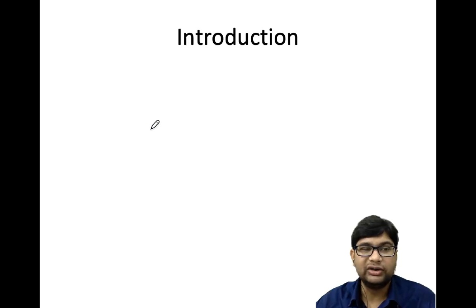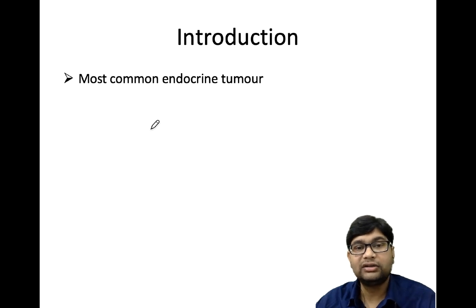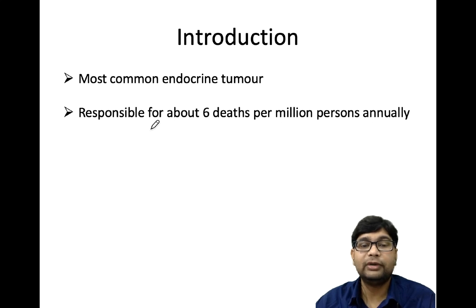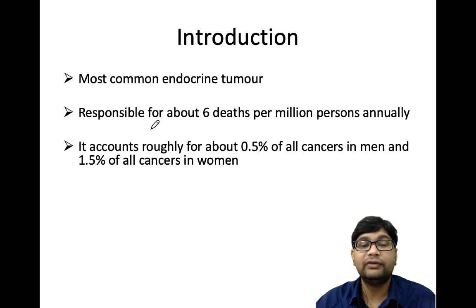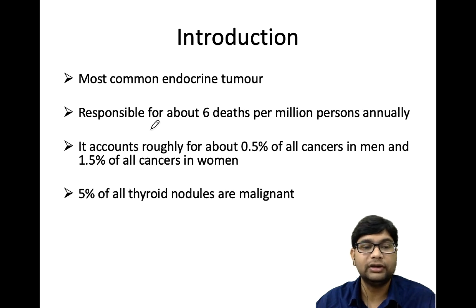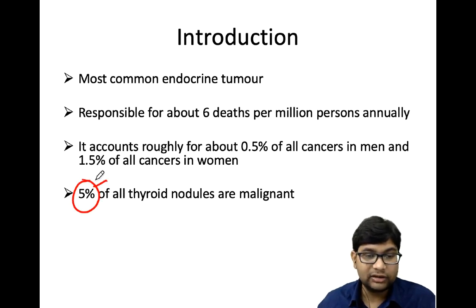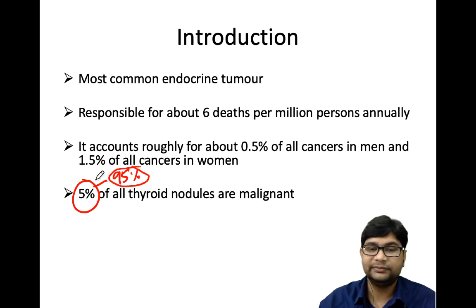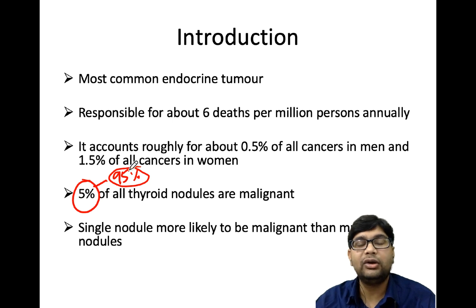What is thyroid neoplasm? It's a cancer of the thyroid cells and it is one of the most common endocrine tumors. It is responsible for about 6 deaths per million persons annually, and accounts for roughly 0.5% of all cancer in men and 1.5% of all cancer in women. Around 5% of all thyroid nodules are malignant. Despite saying that, you must remember that 95% are benign. So most thyroid nodules will be benign, and a single nodule is more likely to be malignant compared to multiple nodules.